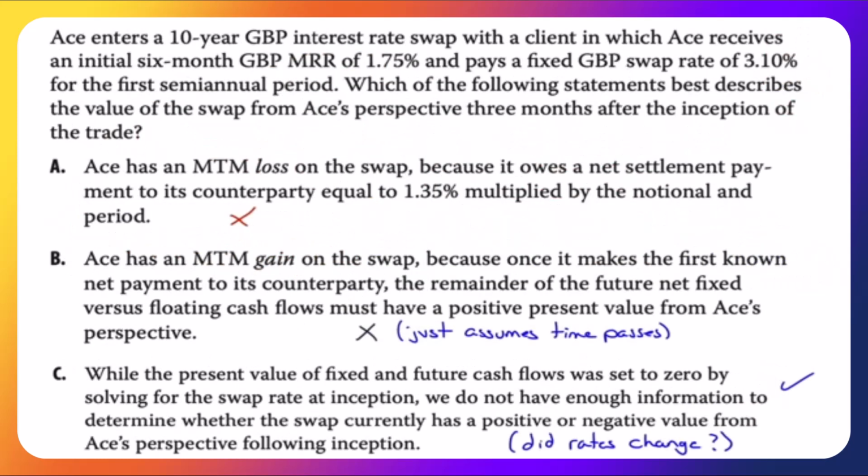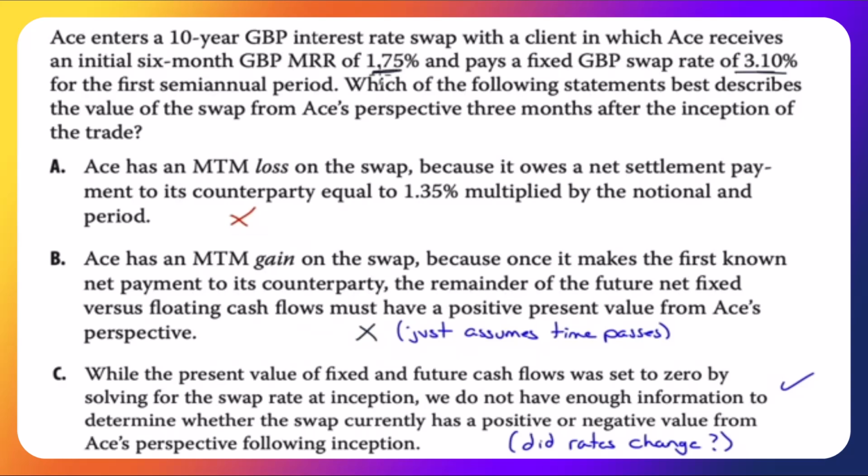ACE enters a 10-year interest rate swap with a client in which ACE receives an initial 6-month MRR of 1.75 and pays a fixed swap rate of 3.10 for the first semi-annual period. Which of the following statements best describes the value of the swap from ACE's perspective 3 months after the inception of the trade?